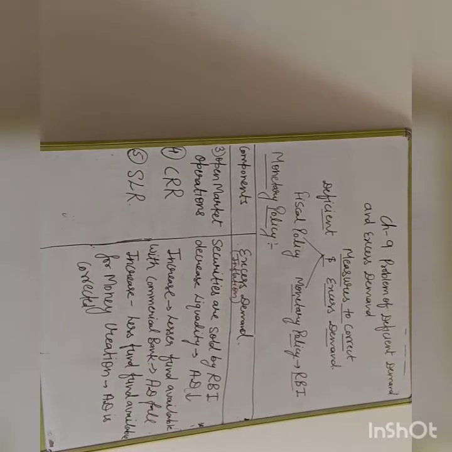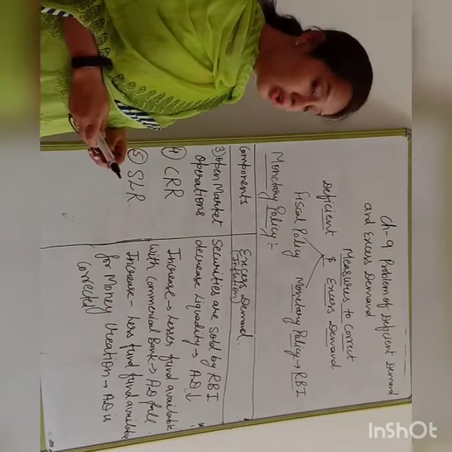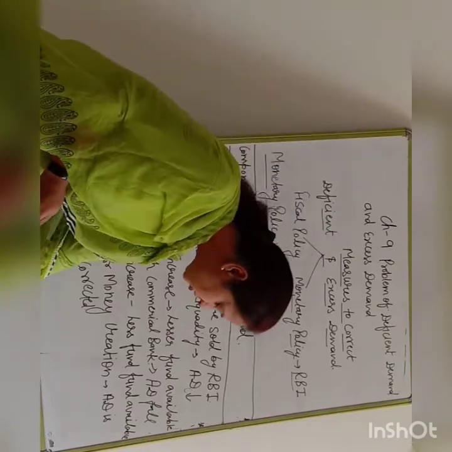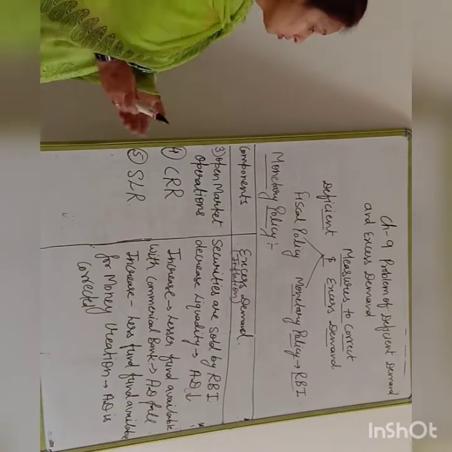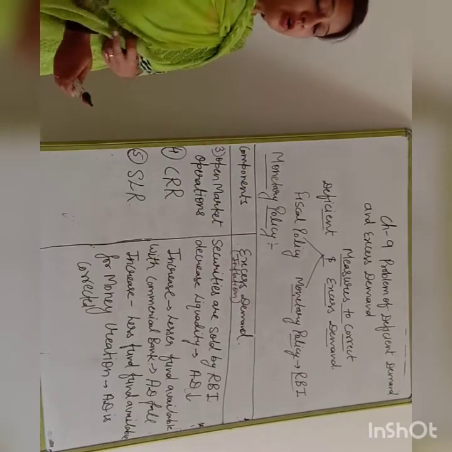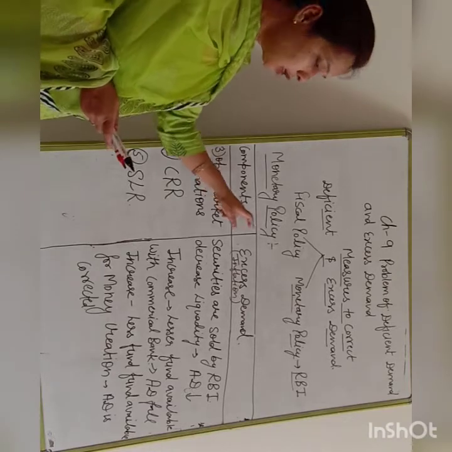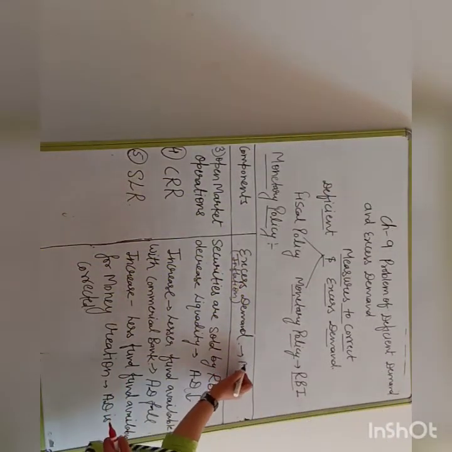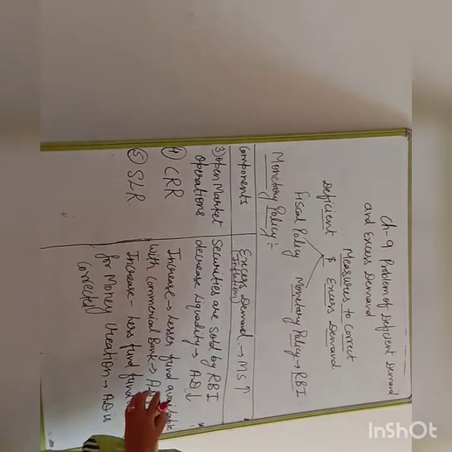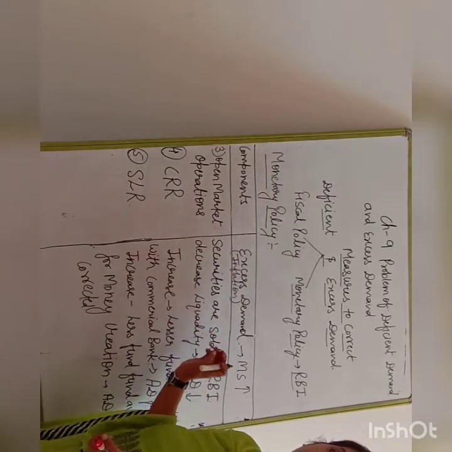Now the next is open market operation. What is the meaning of open market operation? It is when RBI purchases and sells securities in the open market. Through this way, RBI can also control the money supply in the economy. At the time of excess demand, all of you know there is a higher money supply in the economy. When there is a higher money supply in the economy, RBI sells its securities in the market.